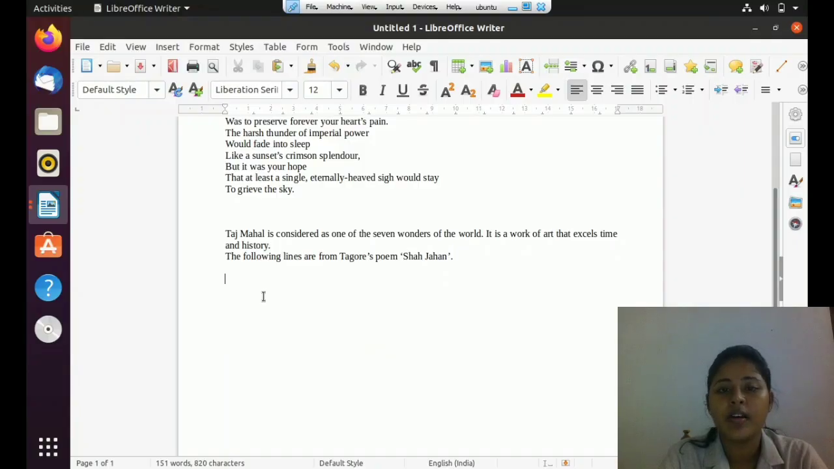Our next topic is a dictionary. A dictionary is included in the word processor. When we type a word, that word is verified with that dictionary. If a word is not there in the dictionary, it will get underlined automatically.